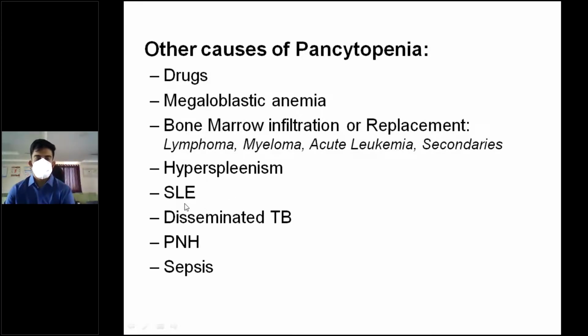Systemic lupus erythematosus (SLE) can cause pancytopenia. Then disseminated TB can cause pancytopenia. Paroxysmal nocturnal hemoglobinuria, which we discussed in the previous classes, can cause pancytopenia. And sepsis itself can cause pancytopenia. So these are the differential diagnoses, sorry, the differential diagnosis of aplastic anemia, but there are the other causes of pancytopenia.